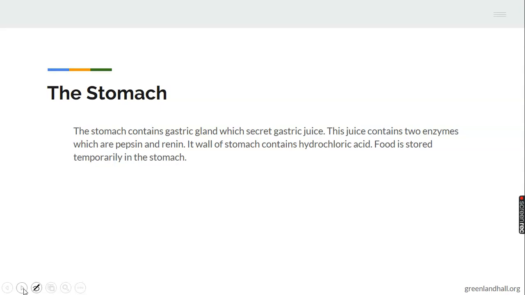Once you leave the esophagus, you are coming to the stomach. The stomach contains a gland we call the gastric gland. That gland secretes what we call gastric juice. The juice contains two enzymes, which are renin and pepsin. The wall of the stomach also contains hydrochloric acid. Food is stored temporarily in the stomach.